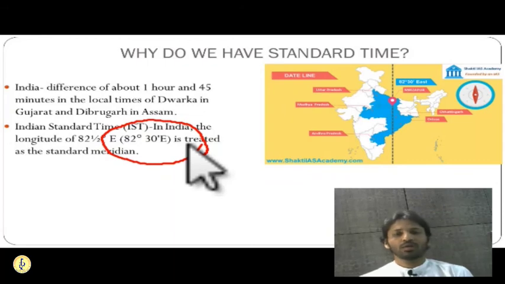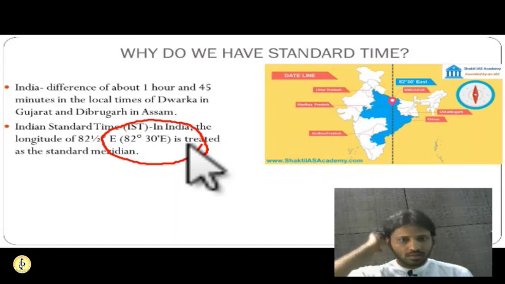So let us see what the time will be when there is 12 o'clock, you can calculate on your paper. When there is 12 o'clock in the afternoon on the prime meridian, India is located in the eastern hemisphere. What will be the time at 82.5 degrees eastern longitude? It is very simple. The difference between 0 degrees and 82.5 degrees is nothing but 82.5. So when there is 12 o'clock over there, India, being in the eastern hemisphere, is ahead of the prime meridian.